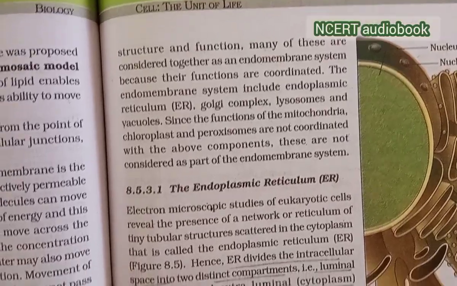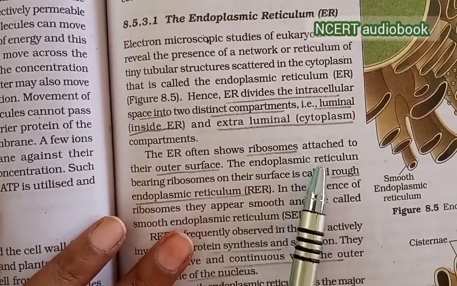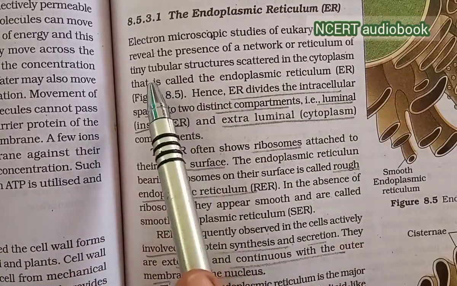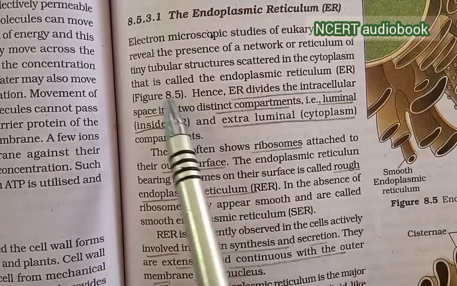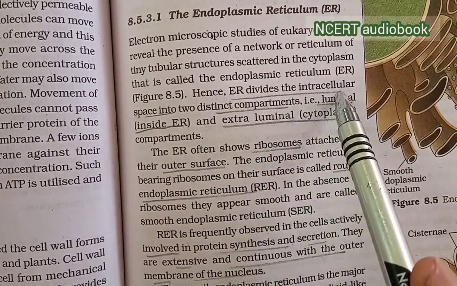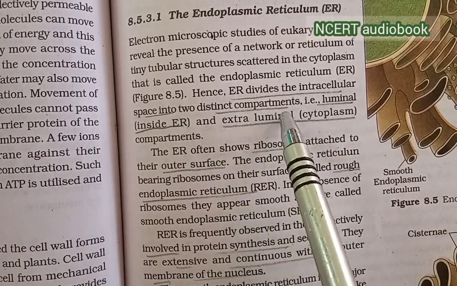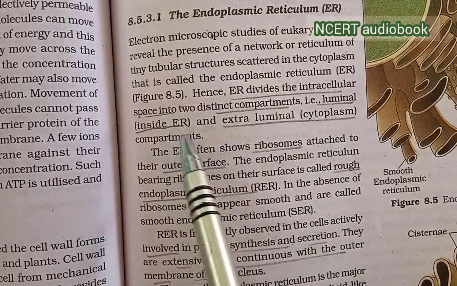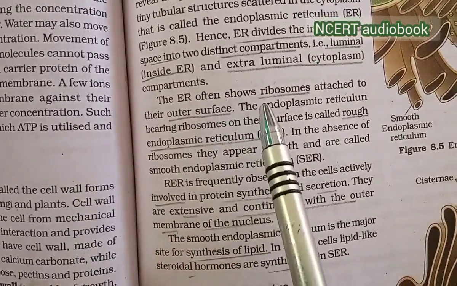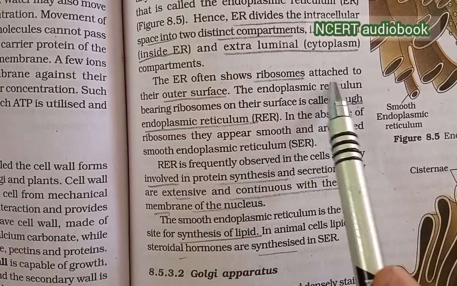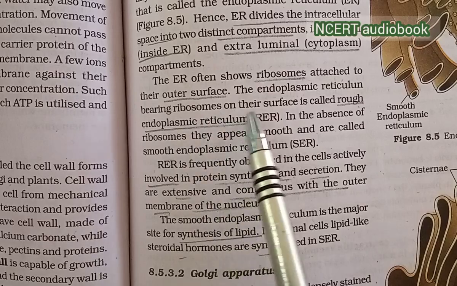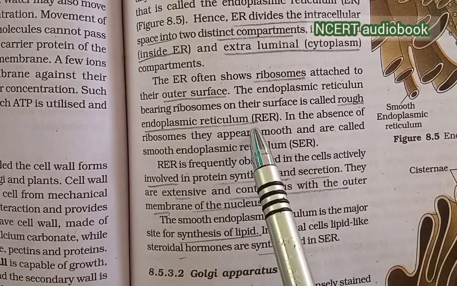The endoplasmic reticulum, ER. Electron microscopic study of eukaryotic cells reveals the presence of a network or reticulum of tiny tubular structures scattered in the cytoplasm, which we call the endoplasmic reticulum. Hence, ER divides the intracellular space into two distinct compartments, that is, the luminal compartment inside the ER and the extraluminal cytoplasmic compartment. ER often shows ribosomes attached to the outer surface. The endoplasmic reticulum bearing ribosomes on its surface is called rough endoplasmic reticulum, RER.